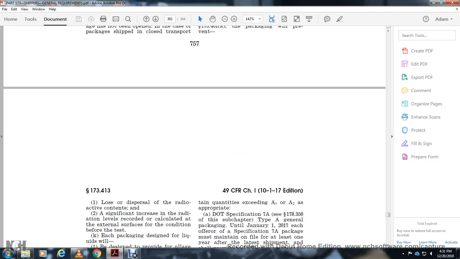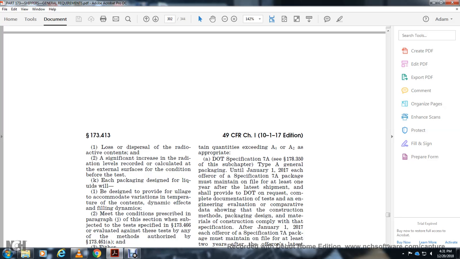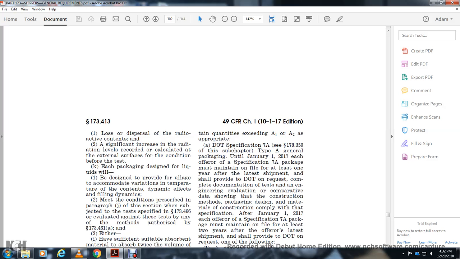The packaging must prevent loss or dispersal of the radioactive contents and must not increase the radiation level, as calculated at the external surface, over the condition before the test. For each of the liquid designs, it must be designated and provided with ullage to accommodate variations in temperature of the contents and dynamic effects. It must meet the conditions prescribed in paragraph 1, J of the section for the tests specified in 173.466, and be evaluated against the test by any method authorized in 173.461A. Either